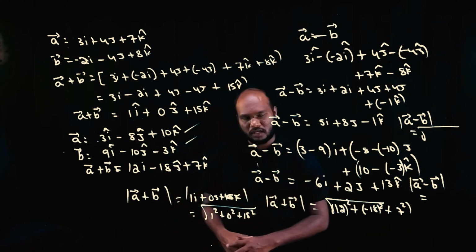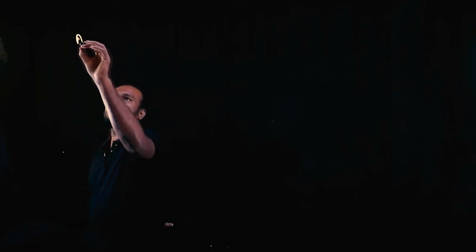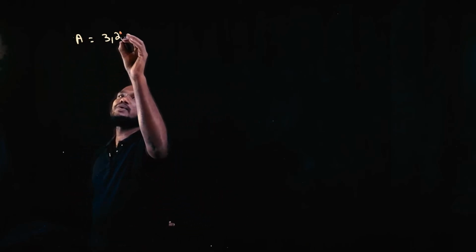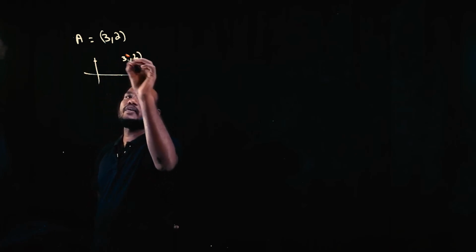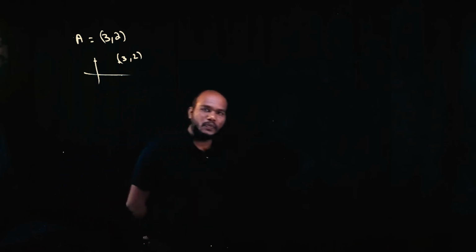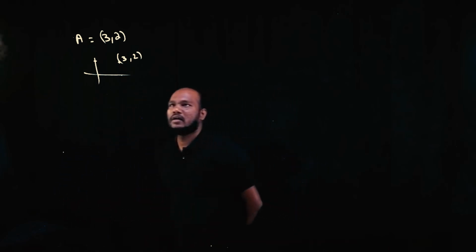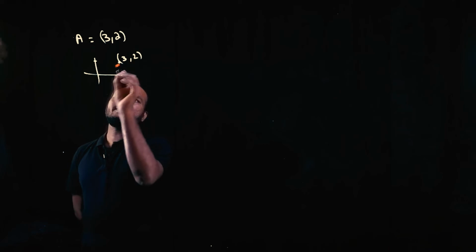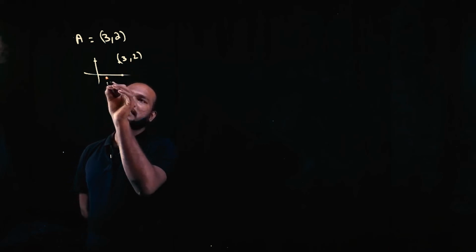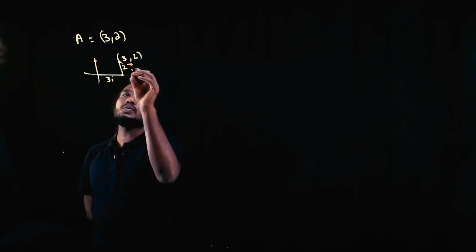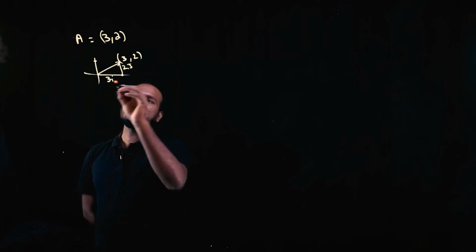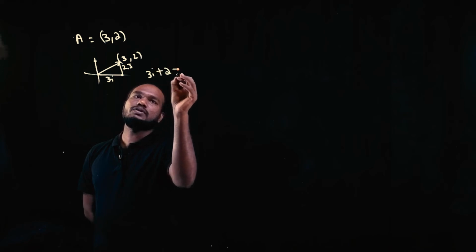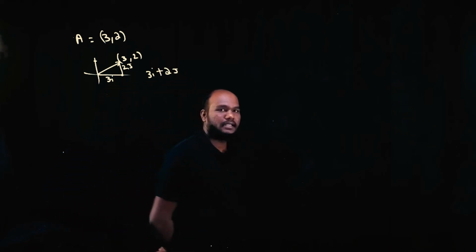Okay, now, see here. If a point is given, let's say point A is equal to 3, 2. How will the 3, 2 be there? This is 3, this is 2, this is how you draw 3, 2, right? Now, if I draw a vector, how to draw a vector? 3 means this much it is 3. So this is 3i, from here to here is 2j. If I draw a diagram or a vector, this vector will be what? 3i plus 2j, isn't it?